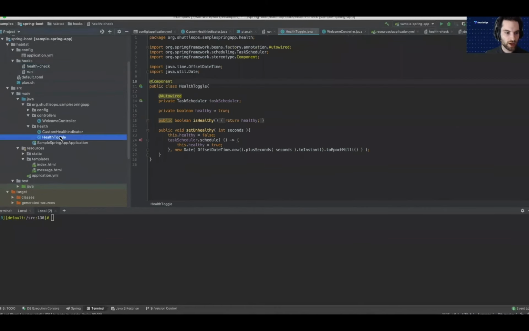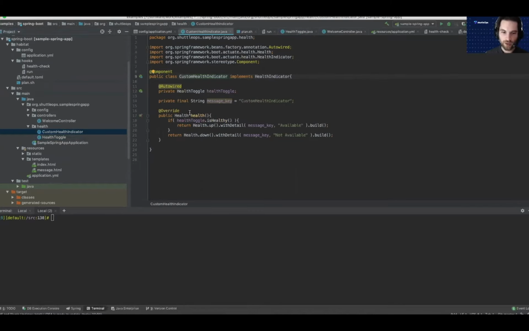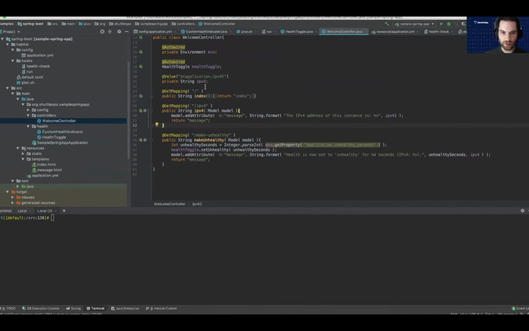Now, the health indicator, which uses the health toggle that I'm going to show in a second, is very simple. If the health toggle says that it's healthy, report up. If not, report down. Now, what is this health toggle? This health toggle is an auto-wired bean that is used both by this health indicator and also by this controller here. So we can see both of them are sharing this particular bean.